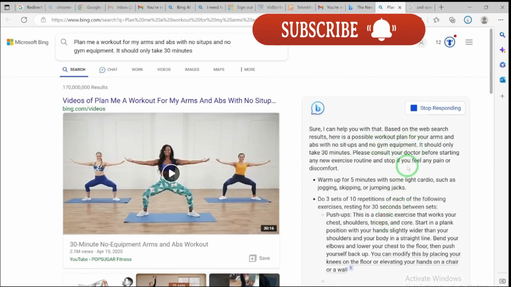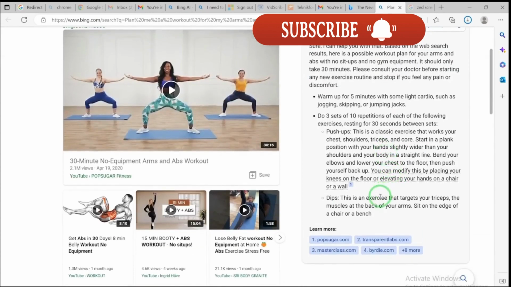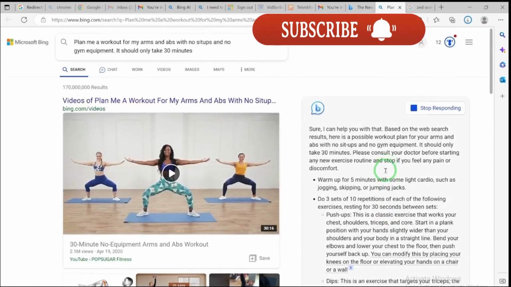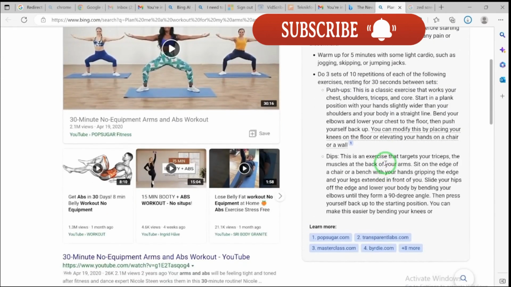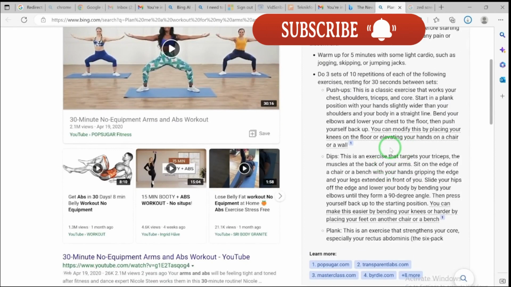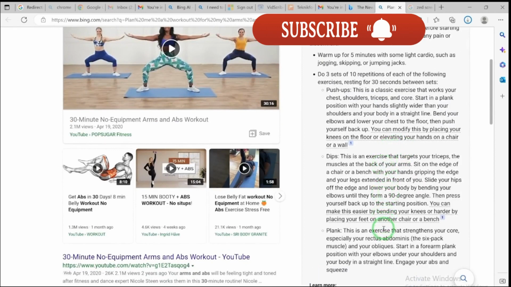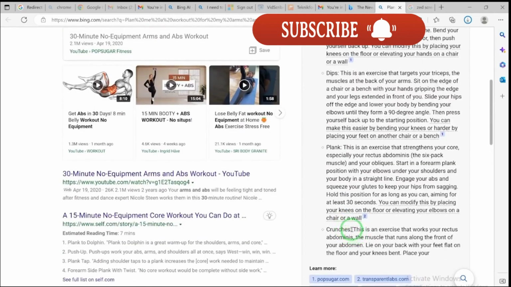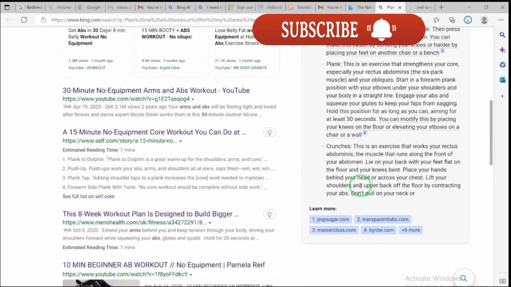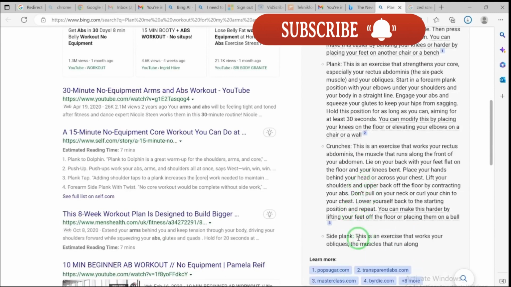You can just click on this and you'll be able to see the other responses that it's given, just like the way you interact with the normal ChatGPT, but this one is very, very direct. You can see it is giving you push-ups, dips, then planks and many more, crunches, with detail of how the plan is going to be. Side plank.